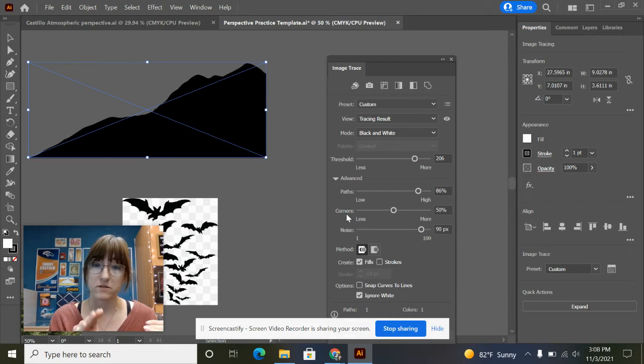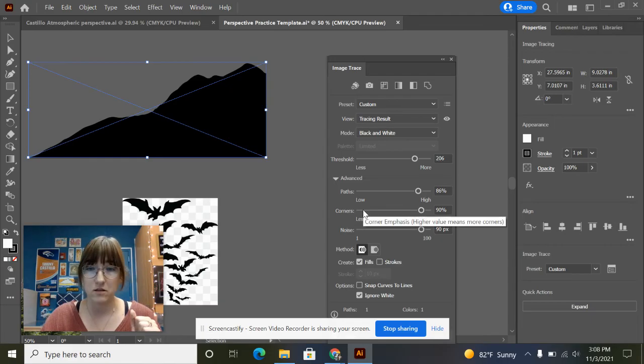So for corners, you're controlling, are there more angles or are there more curves? Okay, so if I do more corners, then all of those anchor points in there will have more angled edges. And if I do fewer corners, then all those anchor points in there will have more curved edges, which is